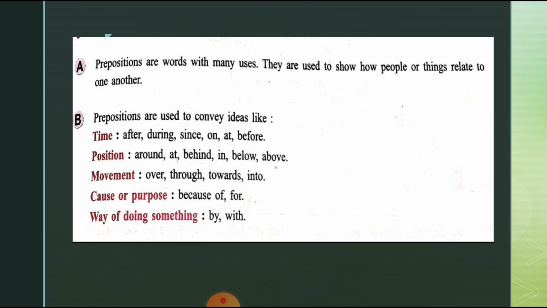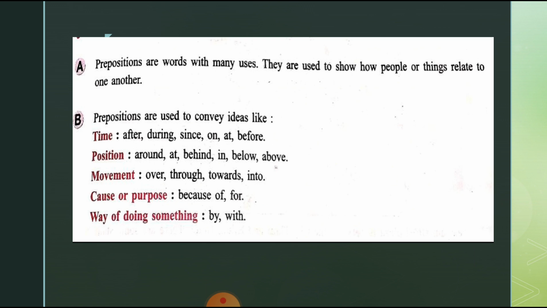Prepositions are used to convey ideas like time, position, movement, cause or purpose, and ways of doing something. Let us read them. Time: after, during, since, on, at, before. See, when we talk about time, we use a preposition. All these prepositions: after, during, since, on, at, before.